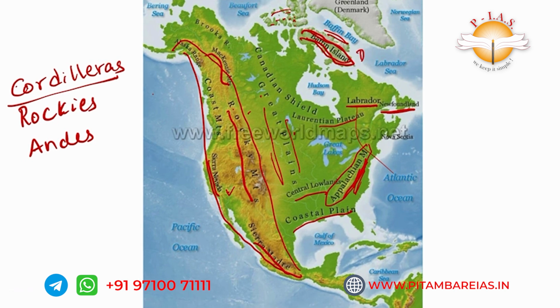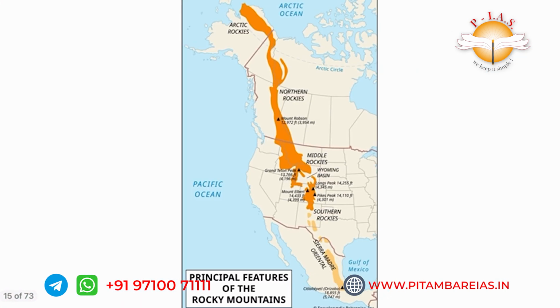And one more thing, between Canada, these islands, and here Greenland, there is the Davis Strait. See, for North America, on the west side it is the Bering Strait, and on the east side it is the Davis Strait. Next, these are the extent of the Rocky Mountains from north to south.